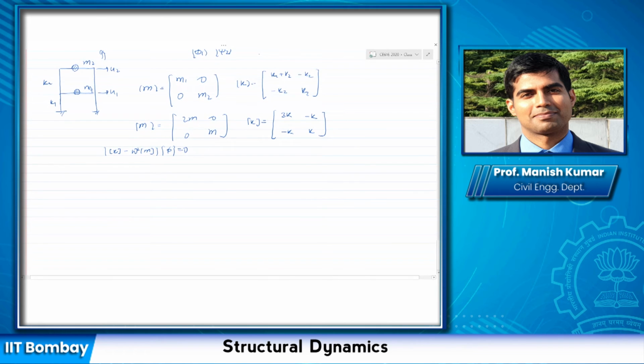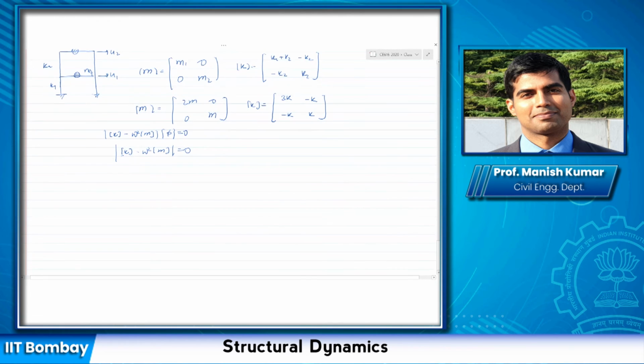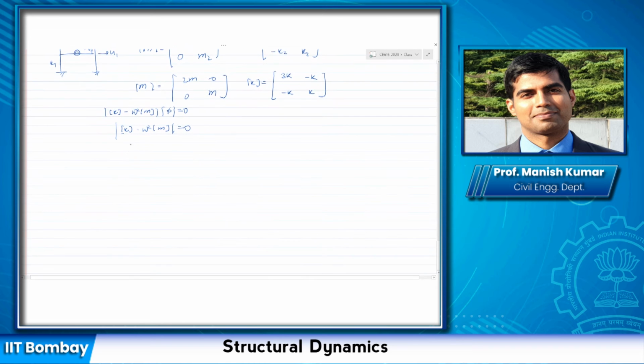Okay, the solution of this we get as the determinant of this equal to 0. So I can substitute that. I can get that as 3K minus omega square times 2M, minus K, minus K, and K minus omega square M.